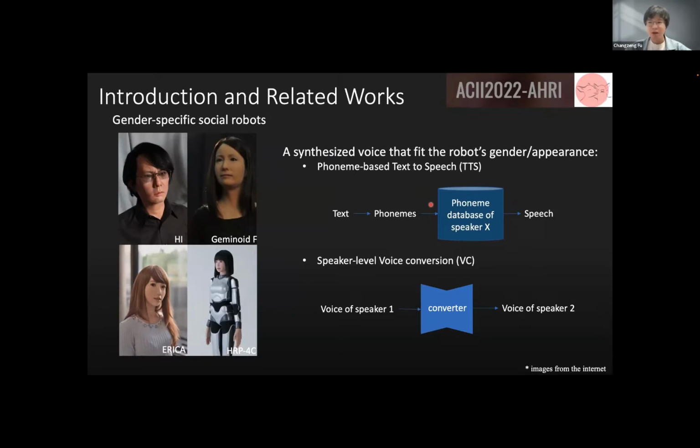We can use the phoneme-based text-to-speech method with a prepared phoneme database. We can also prepare a database to train a voice conversion model to convert the voice of speaker 1 to speaker 2, so that we just need to prepare one phoneme database of speaker 1, and then we can convert to any other type of people with our conversion model.